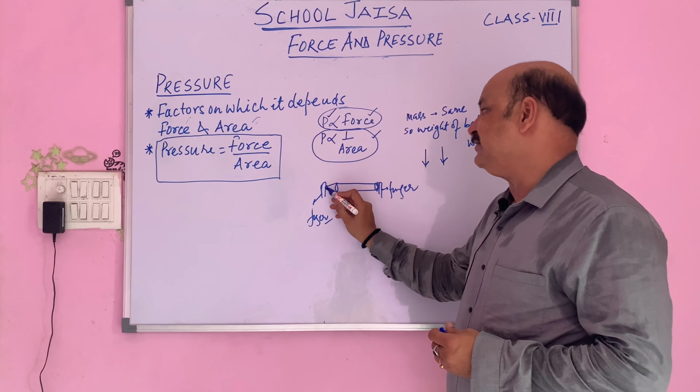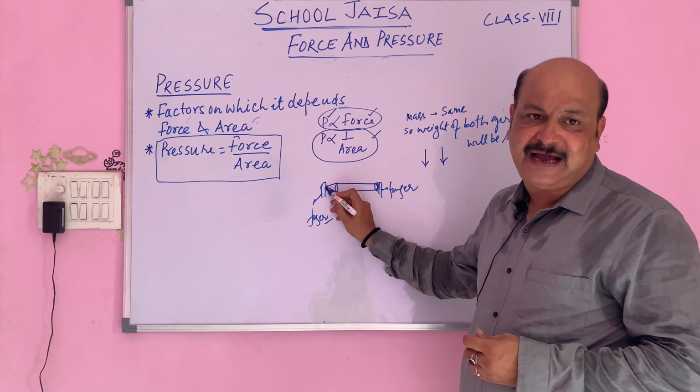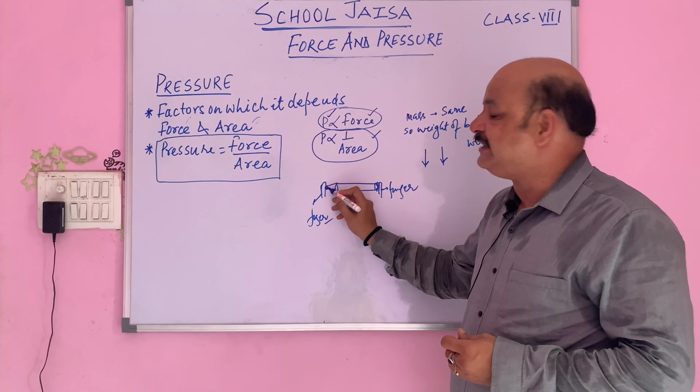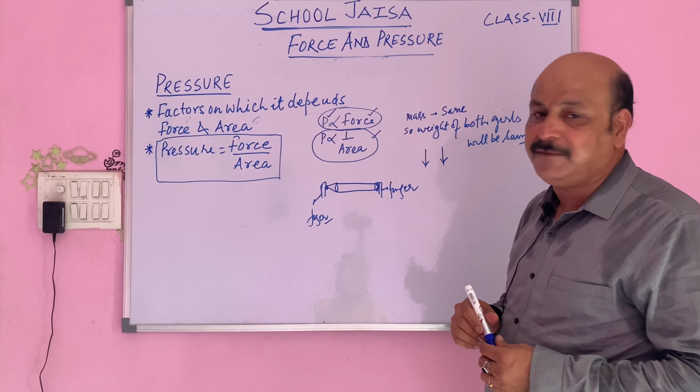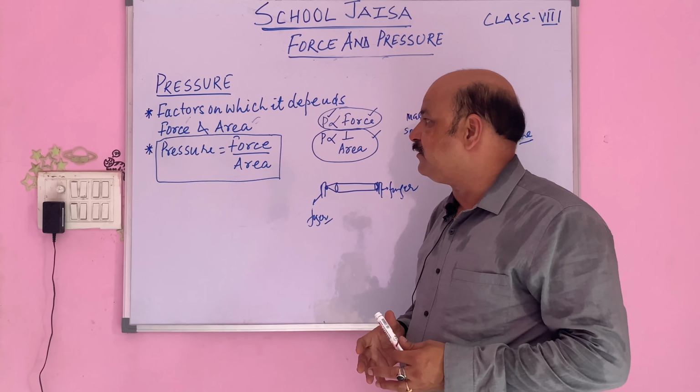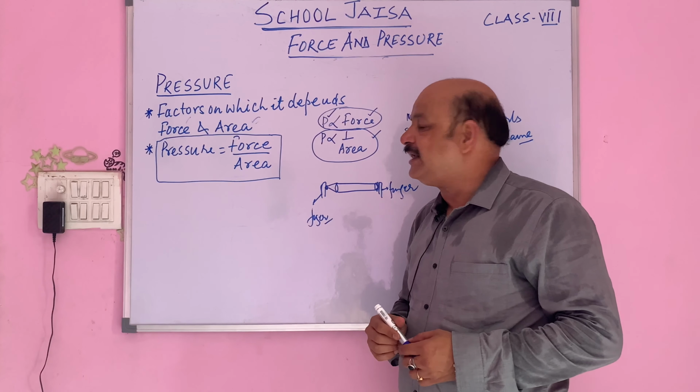Why? Because again, the same reason: the area coming in contact would be less. When the area is less, the pressure exerted will be more. So we have so many examples on the basis of which we can explain pressure.